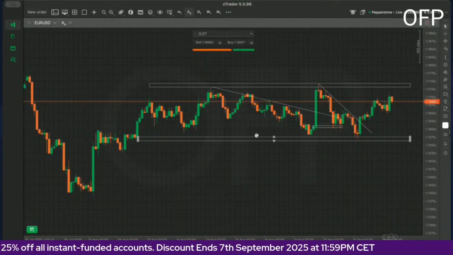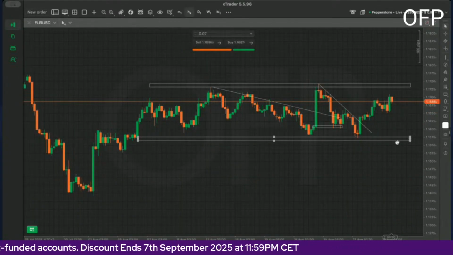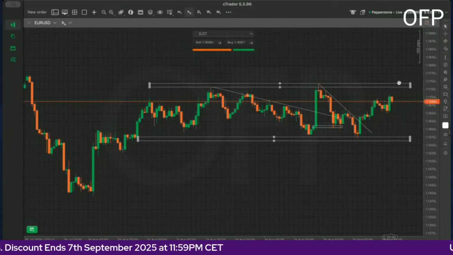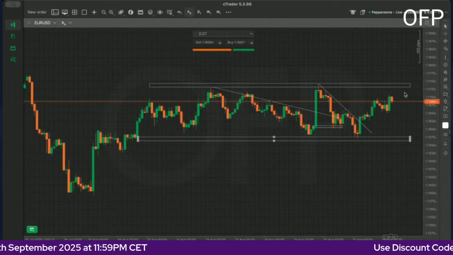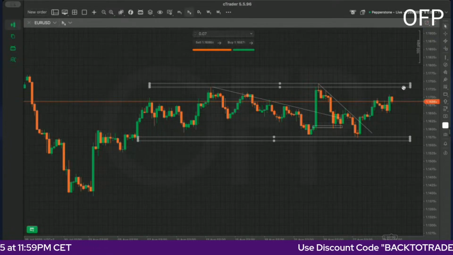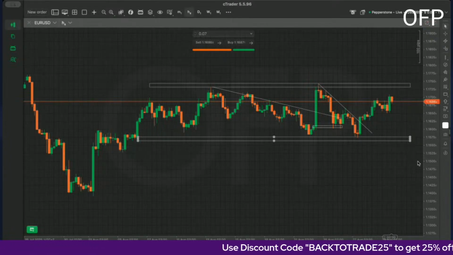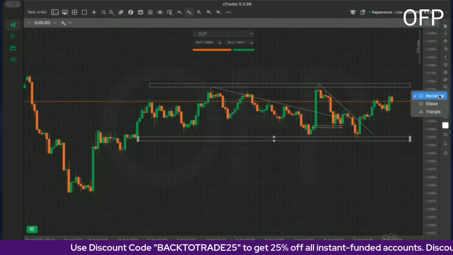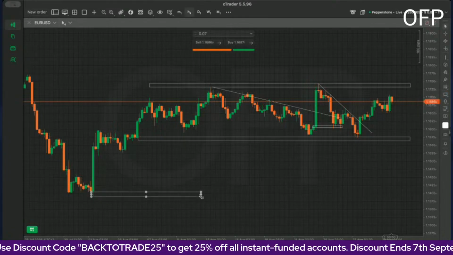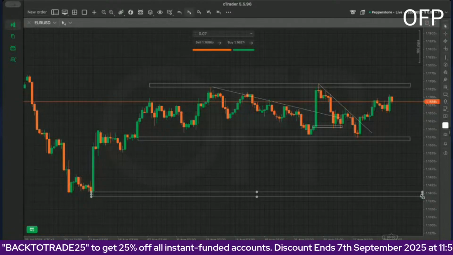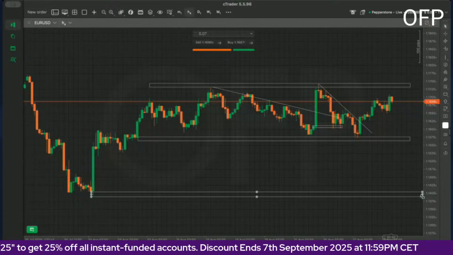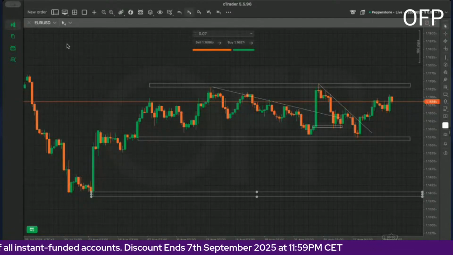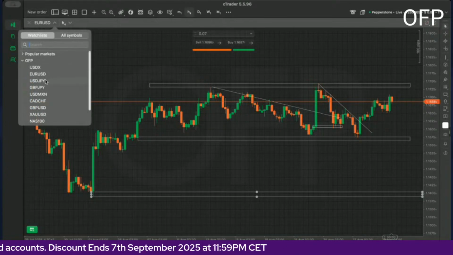So the euro, make sure to keep an eye on this consolidation. We might be coming all the way up here for the start of the week, then probably bounce from here. Then when NFP comes, we might push all the way down here and even come to this level of support right here around 11400. So that's what I'm anticipating on euro dollar.